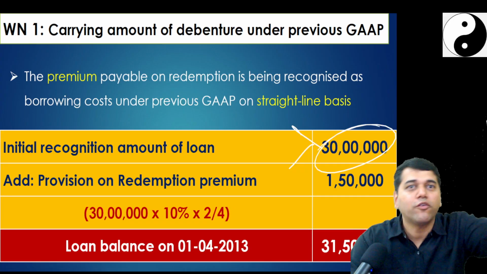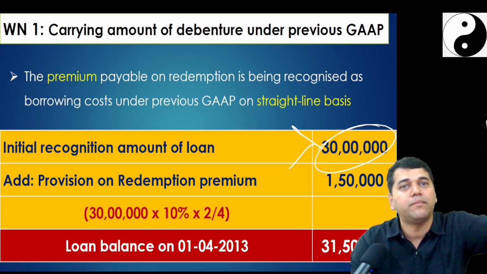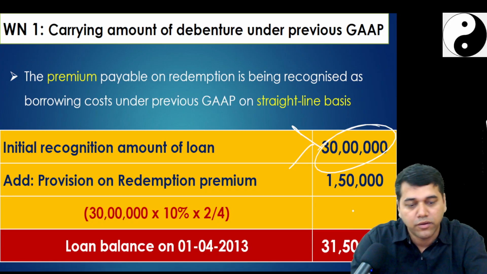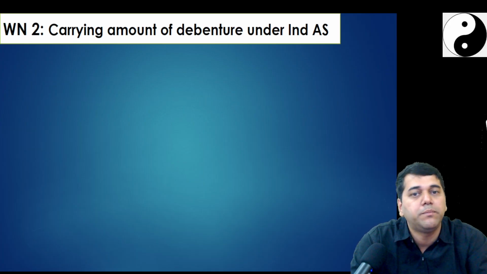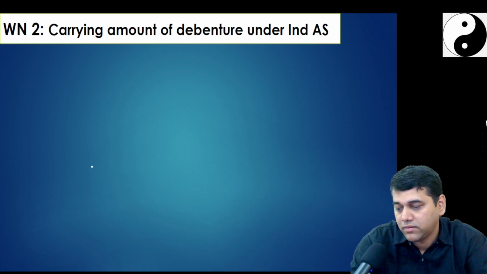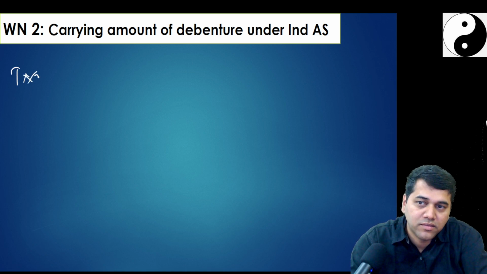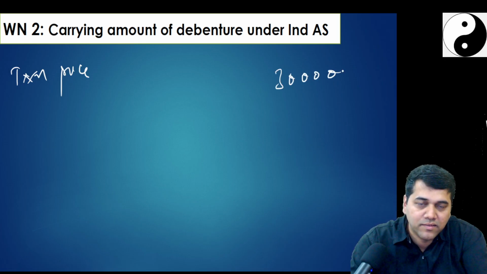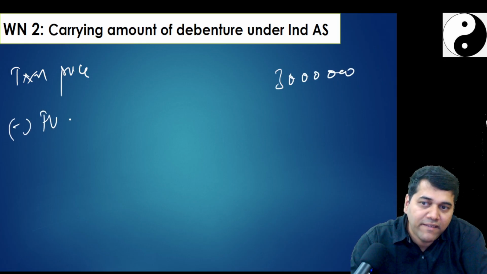EIR, I would have, because that would have got as an interest expense. What did they do? On SLM basis, they debited to P&L account. So now this you keep, working note 1. Working note 2, what is the book value of the debenture as per Ind AS? Transaction price. What is the transaction price? 30 lakhs. Less fair value of debt.